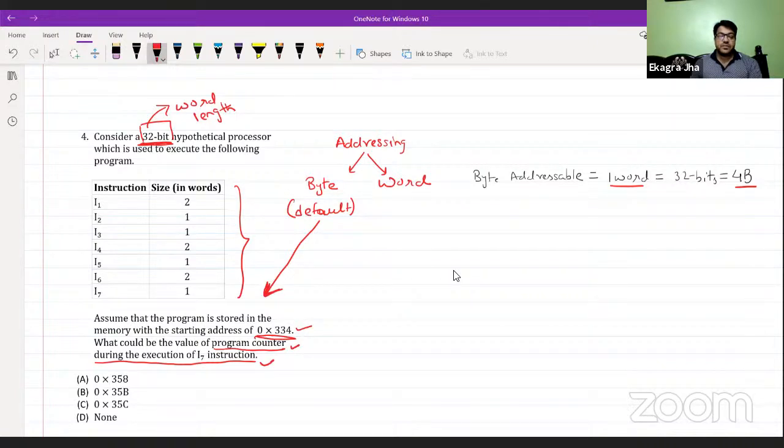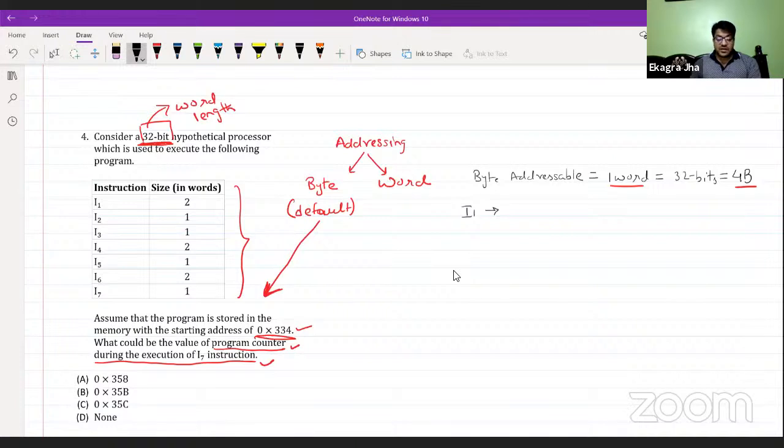Eventually the CPU needs 32-bit memory, whether it is one word long or 4 bytes long. Starting from the first instruction, I1, it takes 2 words of memory. If one word is 4 bytes long, 2 words is 8 bytes long.